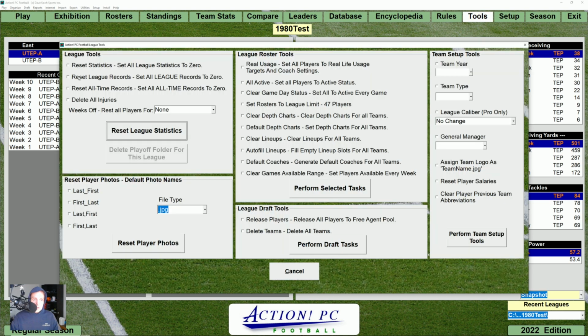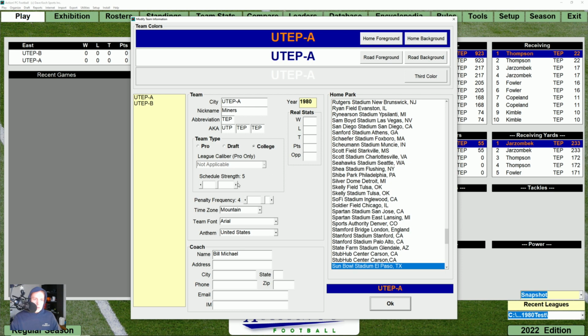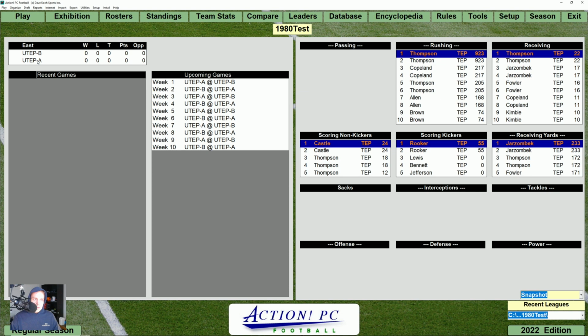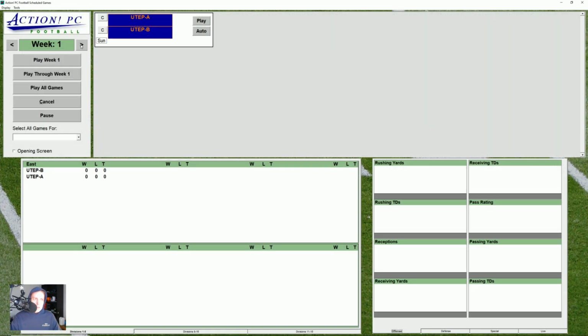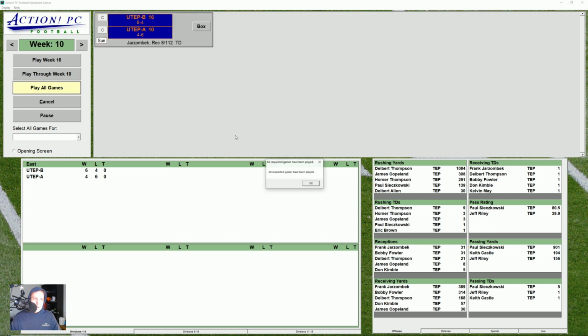So we go to Tools, we go to Reset the Statistics, and we just click on that, reset it, completed. And then we're going to go back over here to Organize Team Information, and we'll set their schedule strength to 8. So you have schedule strength of 8 for UTEP A and 2 still for UTEP B. And let's see what happens. We'll play through the entire season, and we'll take a look and see what impact this has. Maybe it will have a good impact for them. Maybe it won't. I don't know.